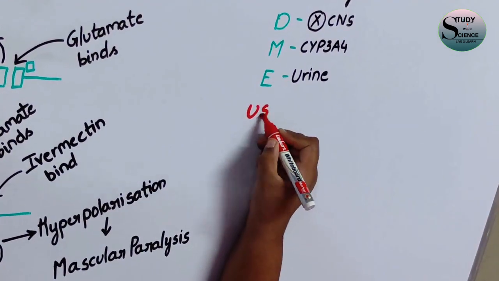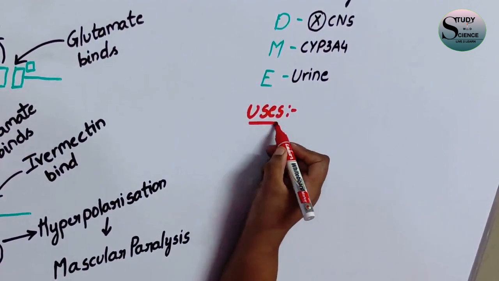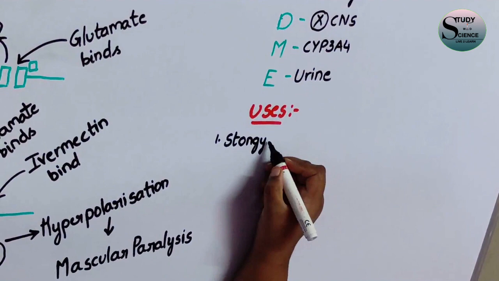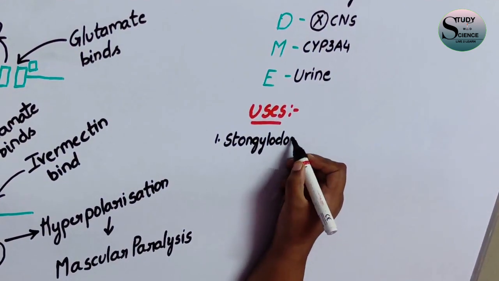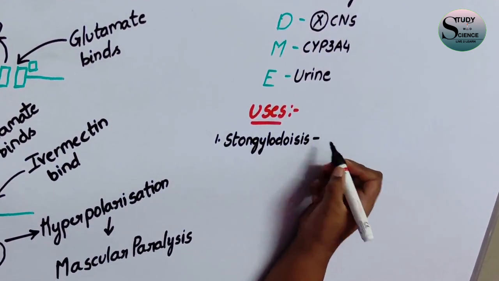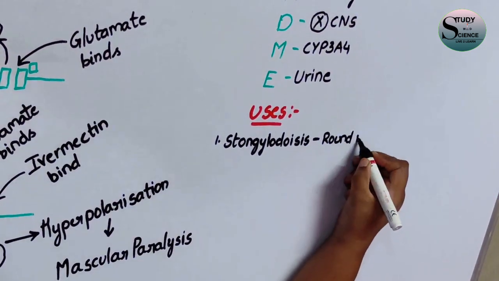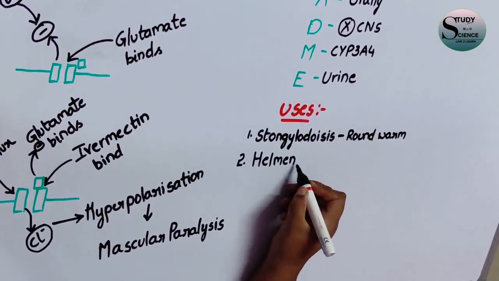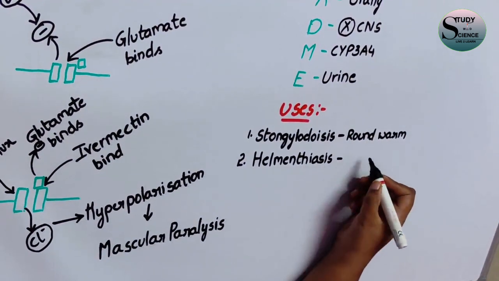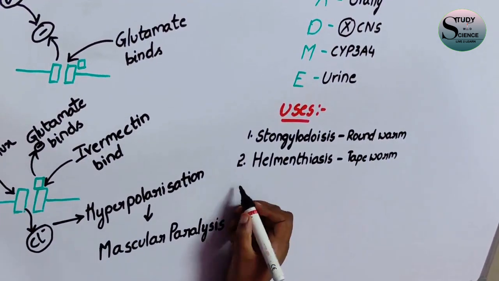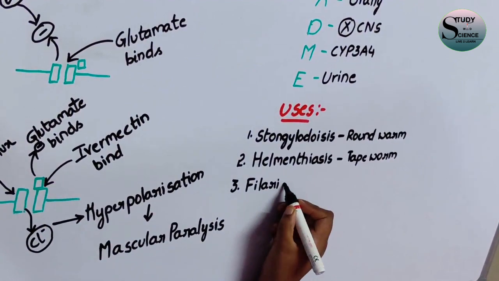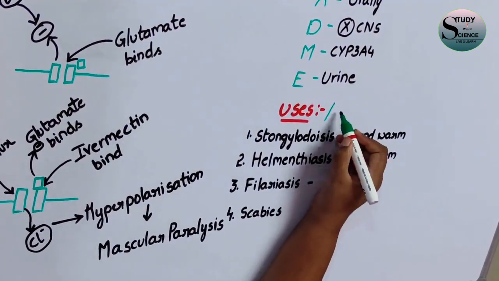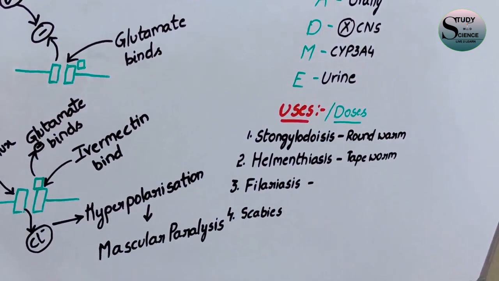So now let us discuss the uses of the drug ivermectin. It is mainly used in strongyloidiasis, which is a disease caused by roundworm. And the next one is, it is also used in the treatment of helminthiasis, as I said before, and this is a disease which is caused by tapeworm, and it is also used in filariasis, and it is also used in scabies.